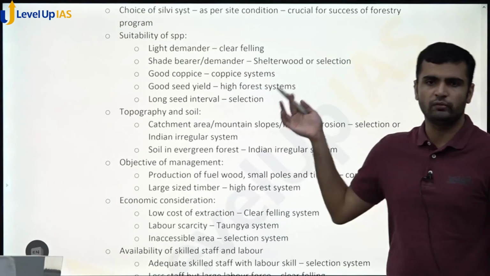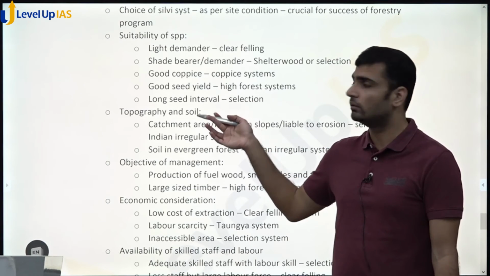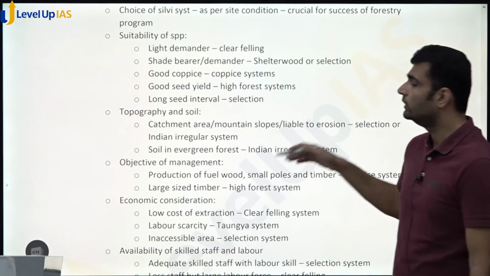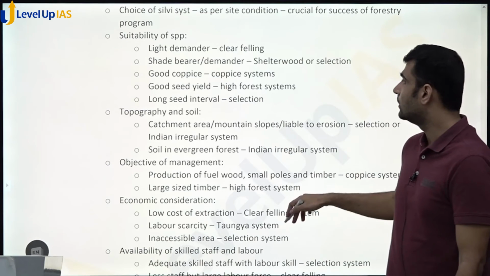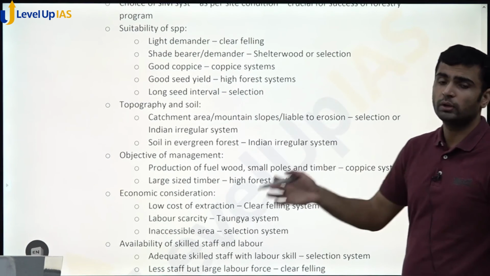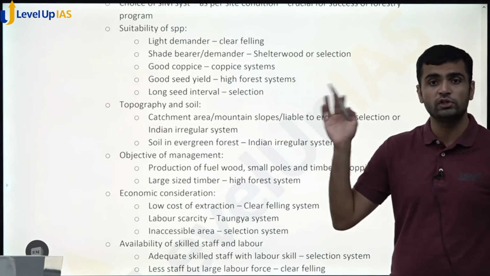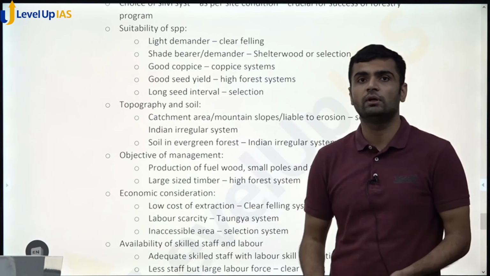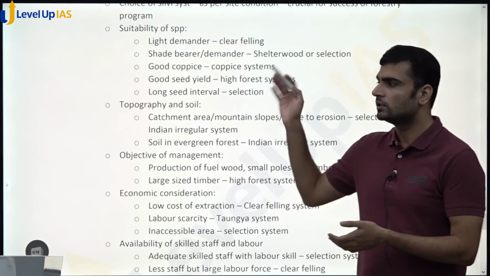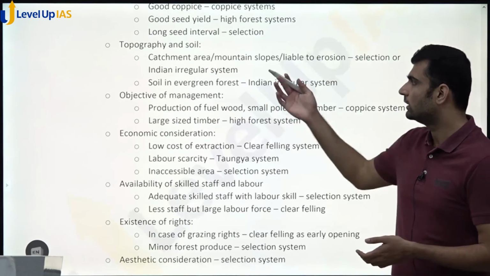Suitability of species. If there is a light demander species, we go for clear felling. If it is a shade demander or shade bearer, we have to go for shelterwood or selection system. If it is a good coppicer, we go for coppice system. If it is a good seed producer, we go for high forest system. If it has a long seed interval, we go for a selection system. Simple things.